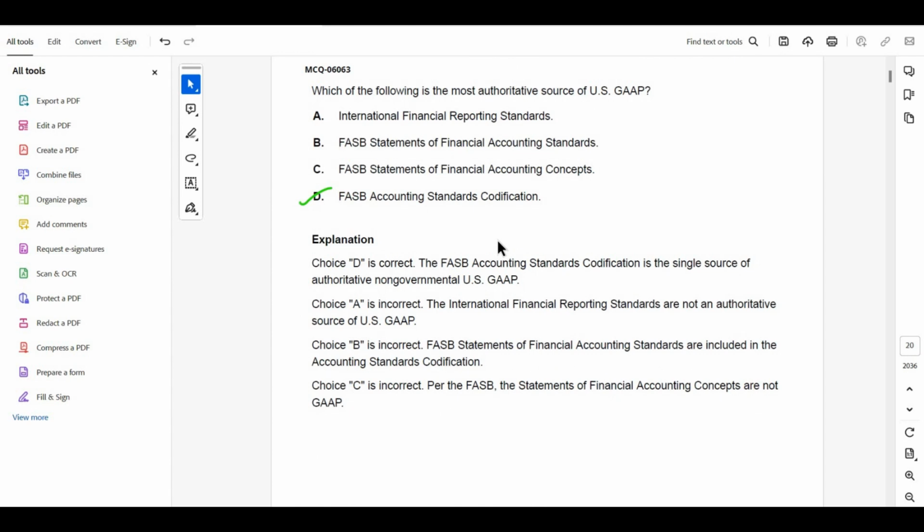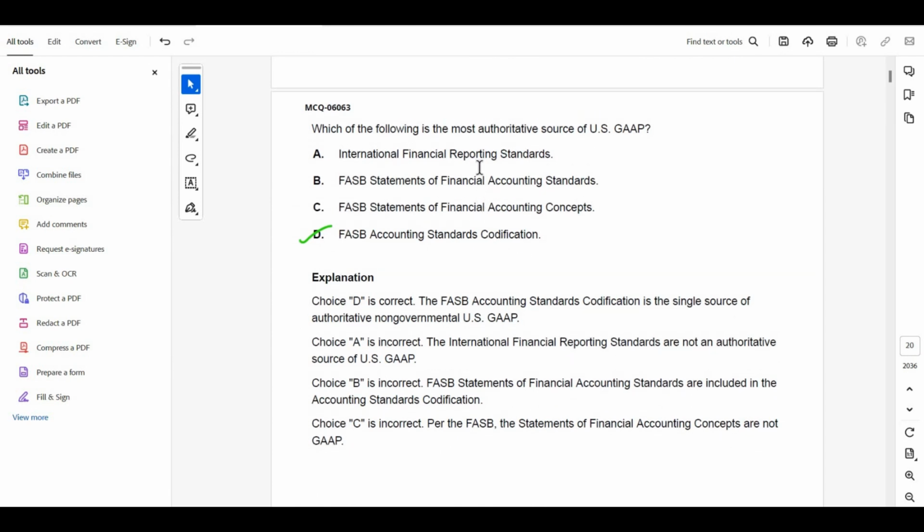So moving forward to the next MCQ, which of the following is the most authoritative source of US GAAP? The most authoritative source is the FASB Accounting Standards Codification. Remember this.